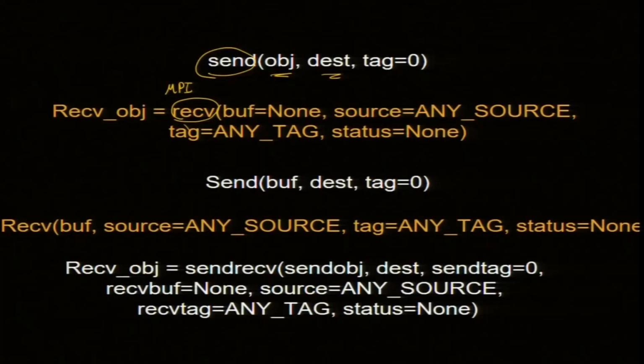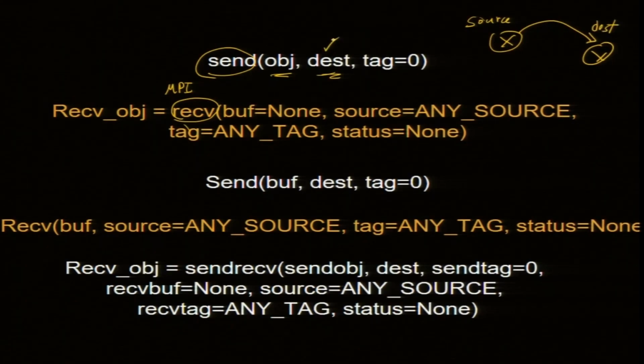So, this is sent by one processor. Now, it will be received by another processor, which is the receiver. This is the destination, and this is the source, and these are keywords. Dest, you should not use as a variable, dest is an address, and source is also a keyword in MPI. Do not use the variable name source.